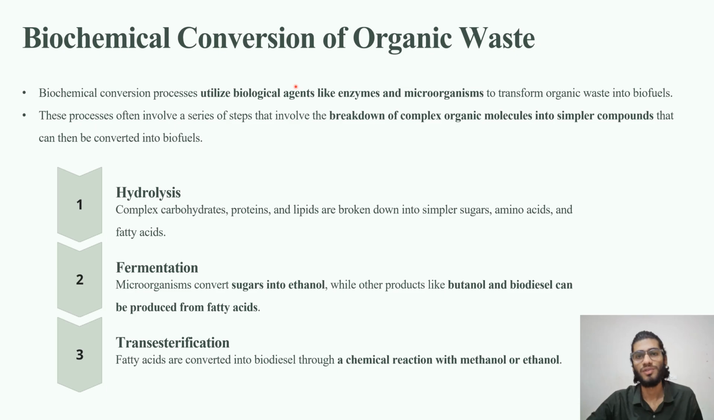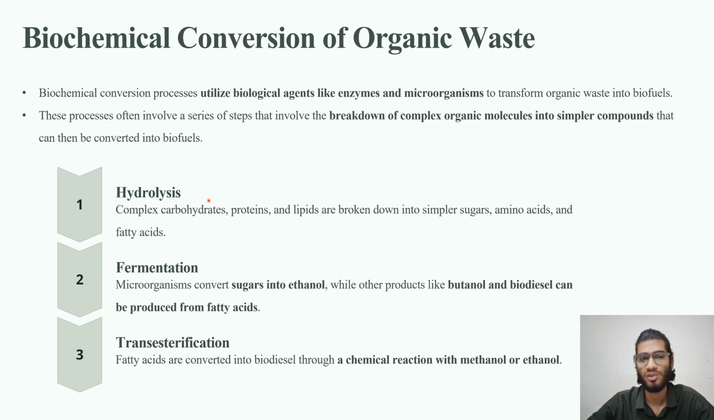So biochemical conversion of the organic waste, as I told you before in the chart, there are two types of conversion: biochemical conversion and thermochemical conversion. First, we'll discuss the biochemical conversion of organic waste. Biochemical conversion means using biological agents, enzymes, and chemicals to convert the organic waste into biofuels. It utilizes biological agents like enzymes and microorganisms to transform organic waste into biofuels. This process involves the breakdown of complex organic molecules into simpler compounds, which later will be converted into biofuels.